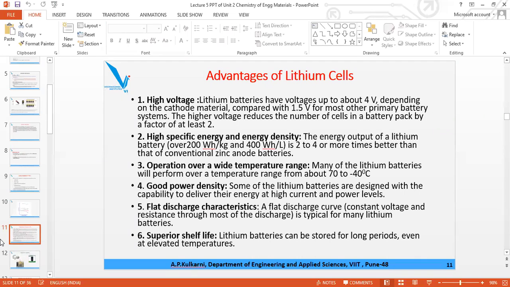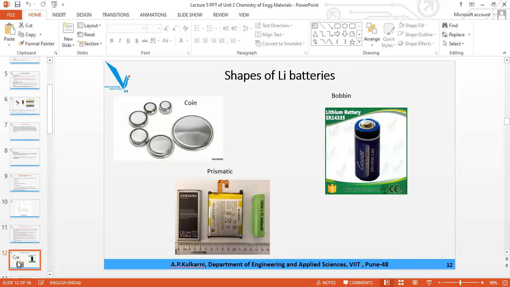So that are the characteristics. Within 2 minutes, learn all the six characteristics. High voltage is there, high energy density is there, high, yes, come on. What is the temperature range in which it can be used? 70 to minus 40 degrees Celsius. High power density means the rate with which it releases. High shelf life, long shelf life. And it can be used even at an elevated temperature. So any device in which lithium cells are used, you can use it at a higher temperature also.